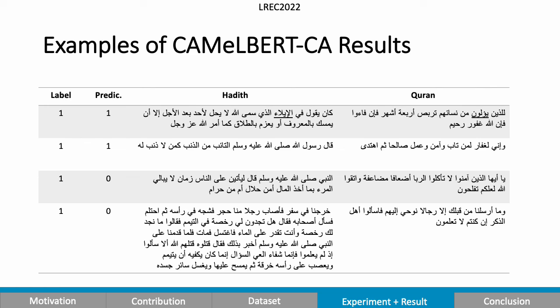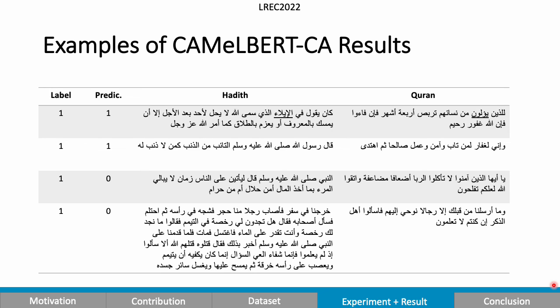To understand the result, we scrutinize the dataset, and as we see in the first example here, Hadith and Quran consist of different words except for one keyword that occurs in different morphological forms, which is yawlun and al-ila. But the model was able to identify the relatedness and predict 1 or related. However, many of the correctly classified pairs consist of a clear message, as in the second example here, while 70% of the incorrectly classified pairs have the label 1 or related, but the model fails to identify the relatedness and predicts 0 or not related as the label.